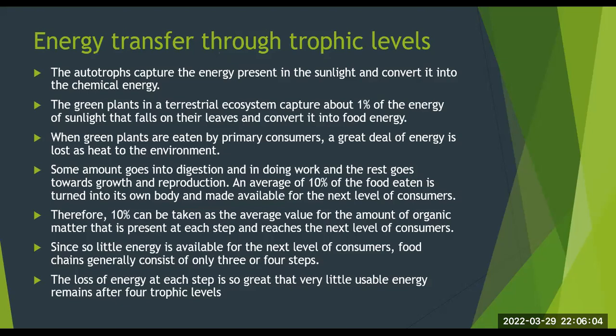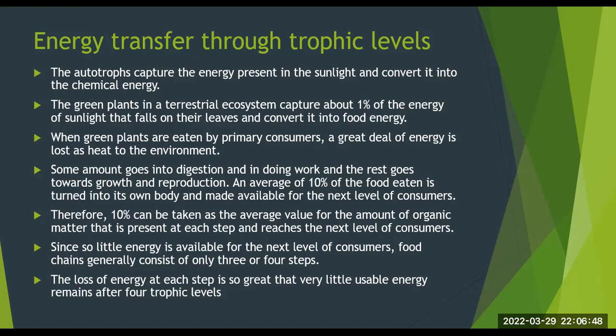Energy transfer through different trophic levels. The autotrophs capture the energy present in the sunlight and convert it into chemical energy. The green plants in a terrestrial ecosystem capture about 1% of the energy of sunlight that falls on their leaves and convert it into food energy. When green plants are eaten by primary consumers, a great deal of energy is lost as heat to the environment. Some amount goes into digestion and in doing work, and the rest goes towards growth and reproduction.